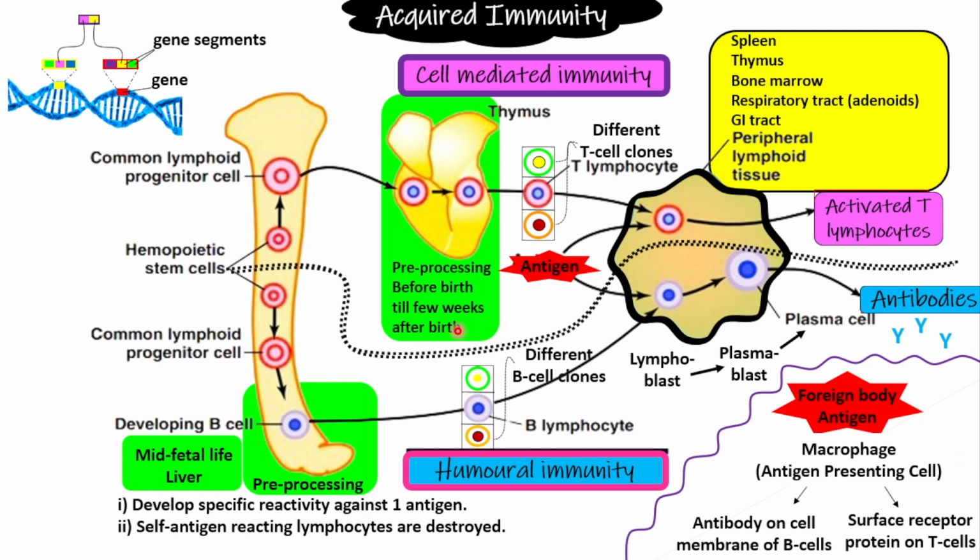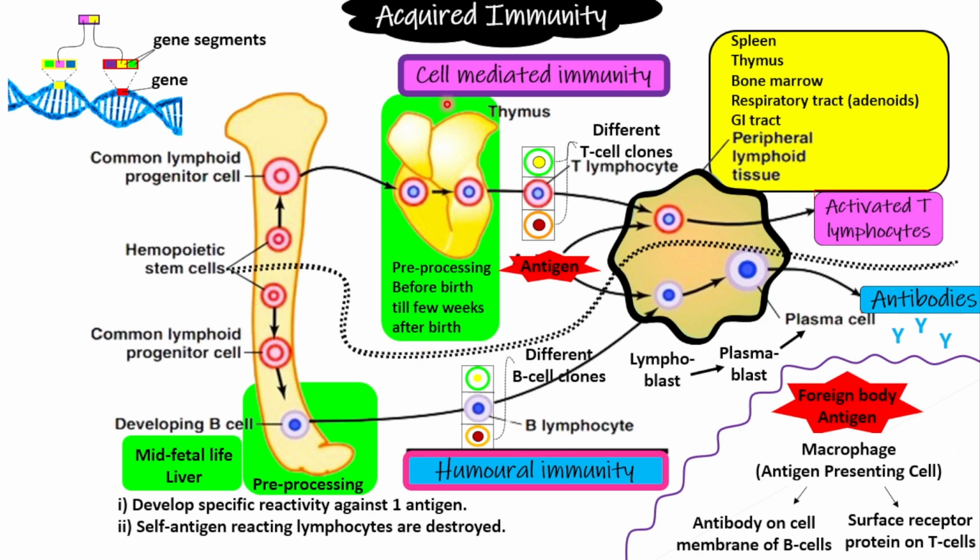But if, after the baby is born and within a few weeks, the thymus is removed, then it has a devastating effect on the pre-processing of the T lymphocytes. Then the T lymphocytes cannot function well. Okay, so you have to remember these points.